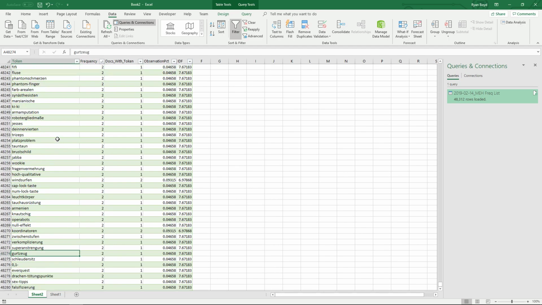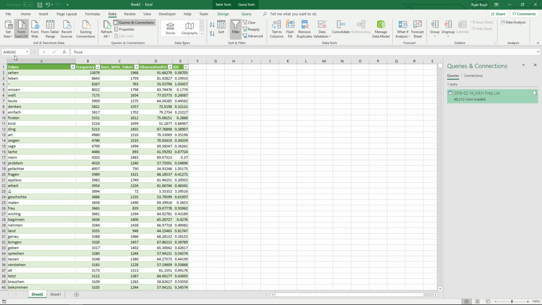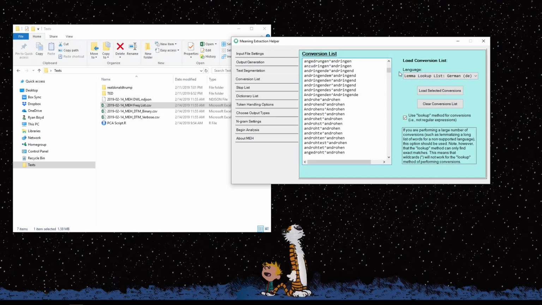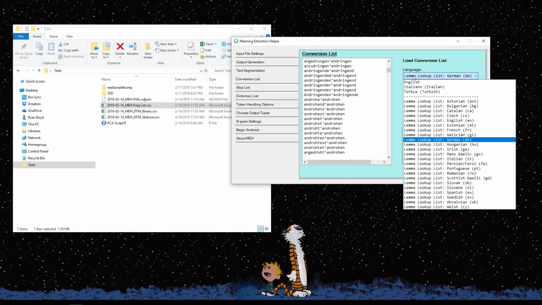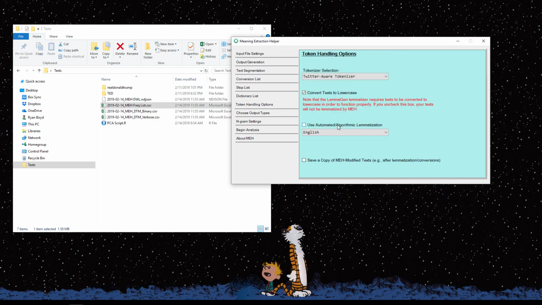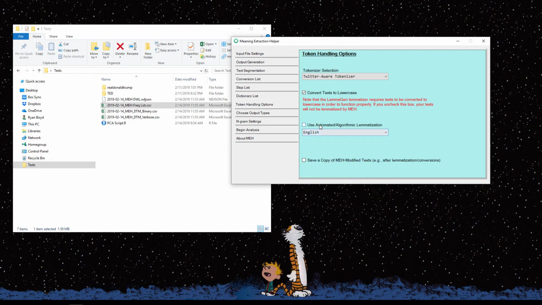You don't need to worry about really uncommon words that were not lemmatized properly, because we're going to drop those later for analyses anyways. But it looks pretty good to me. Again, as someone who does not read or speak German whatsoever, it seems like it did a pretty good job. And that is how you use the lemma lookup list to do lemmatization in non-English languages, and in particular languages for which there's not a built-in lemmatizer that uses some kind of an algorithmic approach using the main extraction helper.